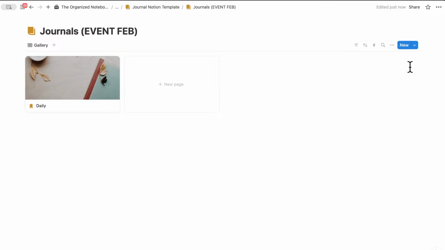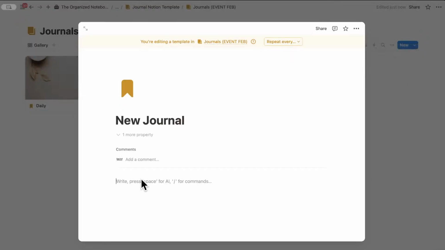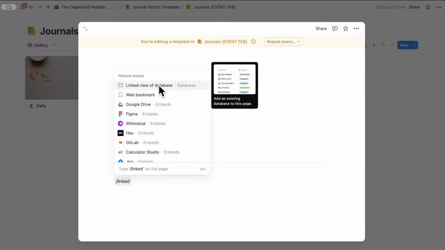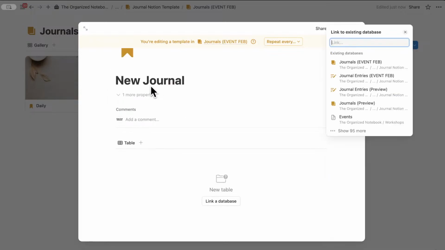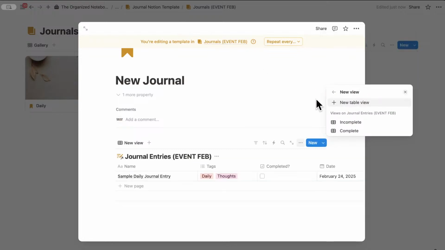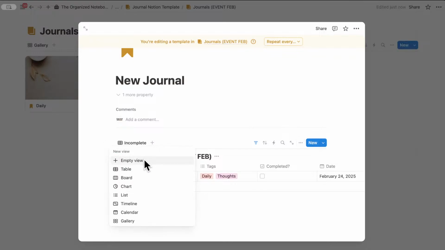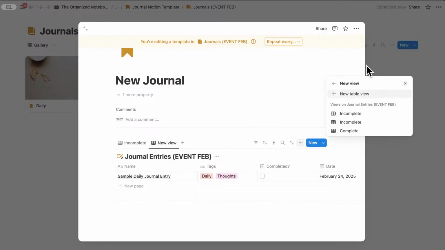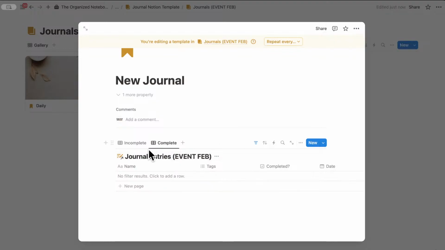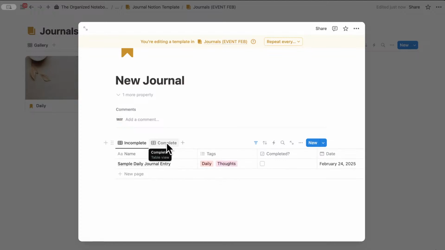To do that, we're going to go to the blue button here and go to the three dots and then edit this. Inside of here, we're going to type /linked view of database. So this means that we see a linked view of the database that we have created. In this case, the journal entries we want to see. We want to see incomplete. We also want to see the completed ones. So I'm going to go ahead and add those two tabs. And I'm going to hide the database title so that it's a little bit cleaner here, like this. So we have incomplete and complete.